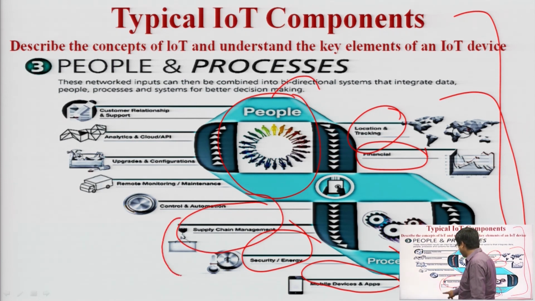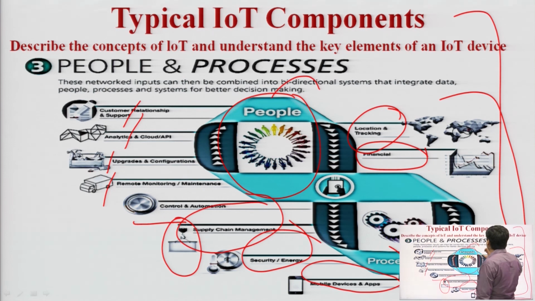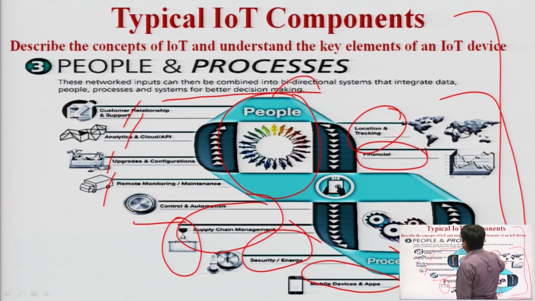Currently you can see that drones are used in e-commerce to provide delivery to the clients. Smart drones are used, control and automation, smart vehicles, upgradation, data analytics and cloud computing, customer relations, all using the concept of IoT. So data, people, process and system are for better decision making.